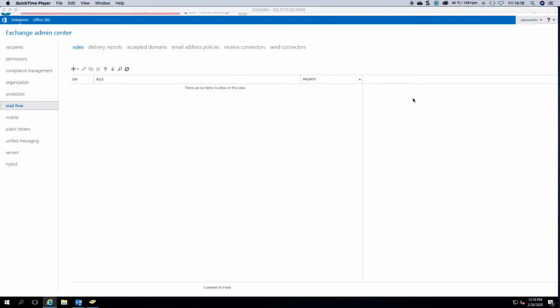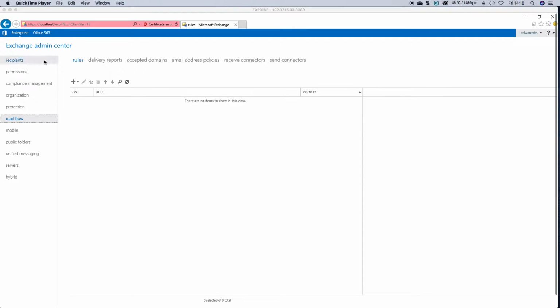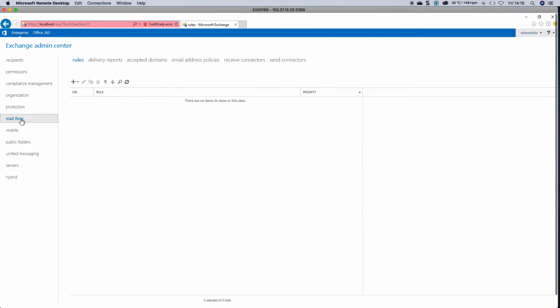I'm Ed. In this video we're going to be taking a look at creating a send connector. Now, to be able to send mail to the internet, you need to firstly have your MX records in place externally with your ISP so that when people mail you, the mail knows how to get to your domain, etc.